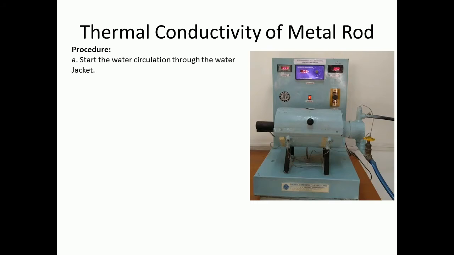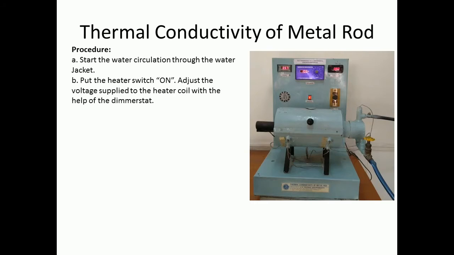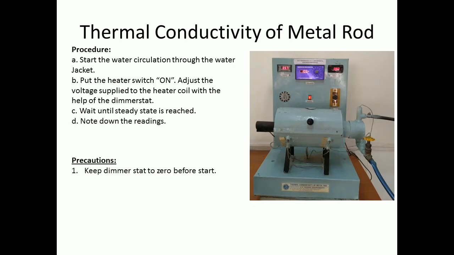Procedure: start the water circulation through the water jacket. Put the heater switch on and adjust the voltage supplied to the heater coil with the help of dimmer stat. Wait until steady state is reached. Note down the readings. Precautions: keep the dimmer stat to 0 before start. Increase the voltage slowly. Keep all assembly undisturbed.